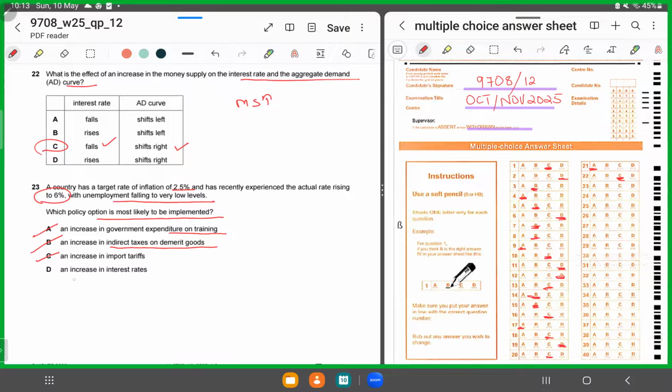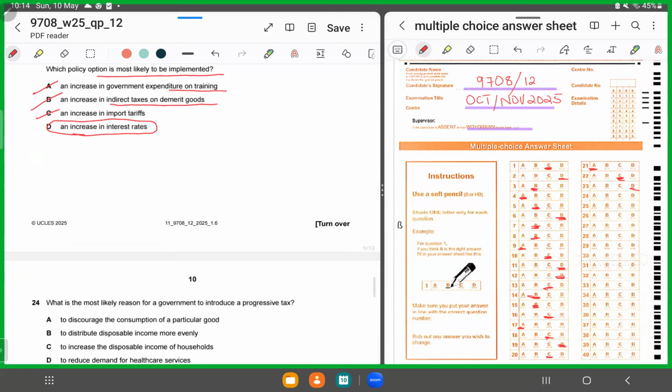because an increase in interest rates will cause unemployment to fall and inflation to rise, because it would be expensive for producers to expand, right? It would be costly to obtain loans at suitable rates. So for 23, we'll shade in D as the correct answer.